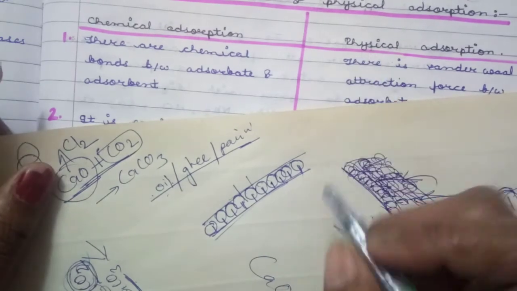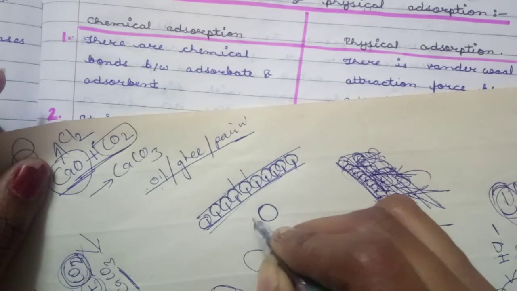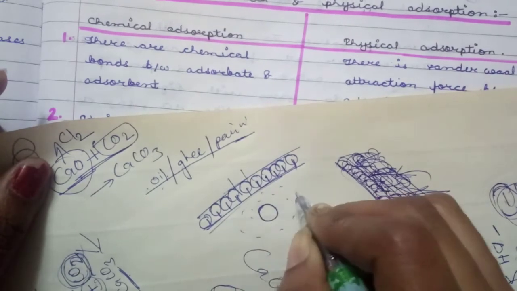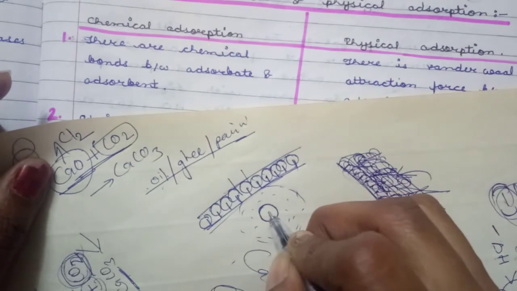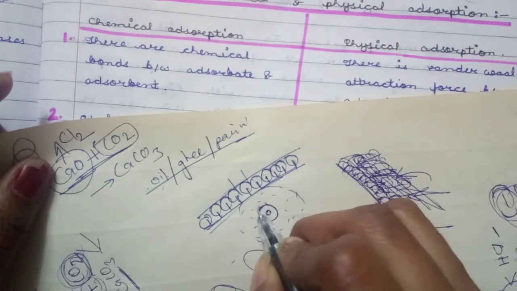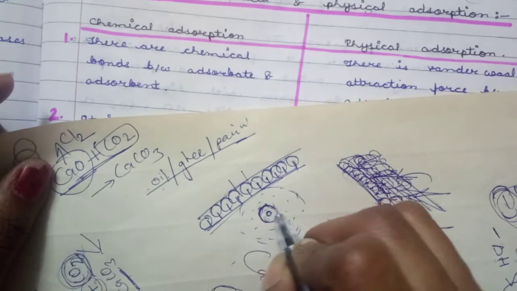For physisorption we can explain it like this: suppose a magnet is put in iron powder. Then iron powder is adsorbed on its surface.